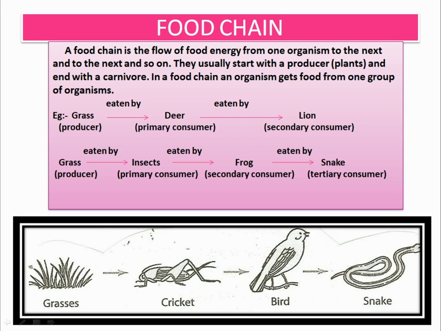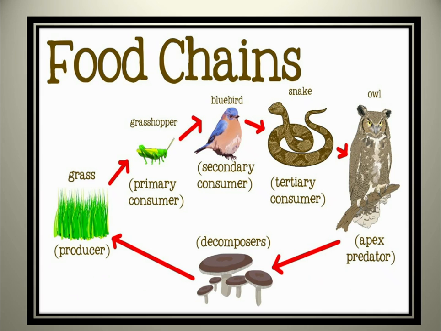So the energy gets transferred from grass to deer, and deer, the primary consumer, is further eaten by lion, which is a secondary consumer. So the energy gets transferred from deer to lion. So this is called a food chain.